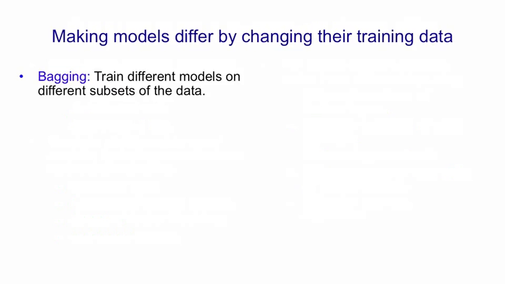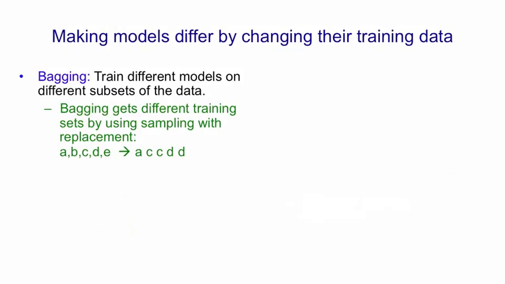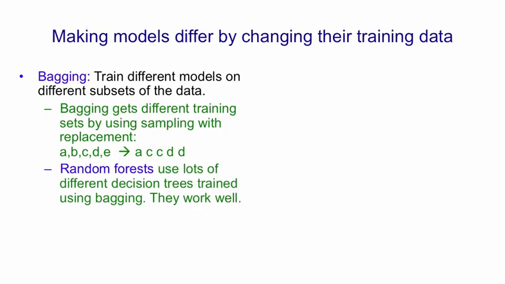So there's a method introduced by Leo Breiman called bagging, where you train different models on different subsets of the data, and you get these subsets by sampling the training set with replacement. So we sampled a training set that had examples A, B, C, D, and E, and we got 5 examples, but we'll have some missing and some duplicated. And we train one of our models on that particular training set.